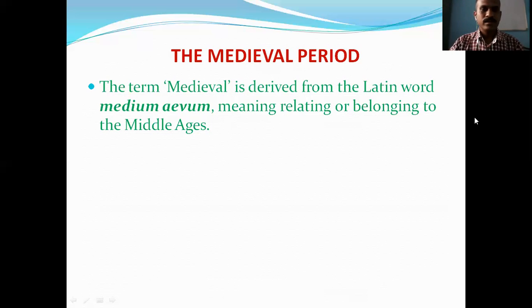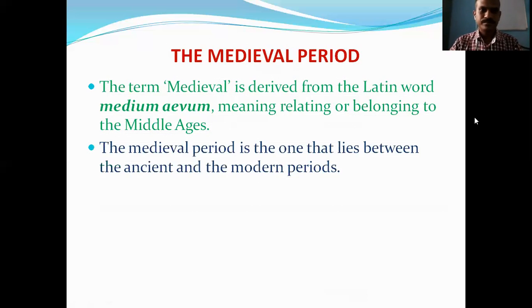Then the medieval period is the one that lies between the ancient and the modern period. We have already studied the three periods of Indian history: ancient period, medieval period, and modern period. So the medieval period is the period between ancient and modern times.